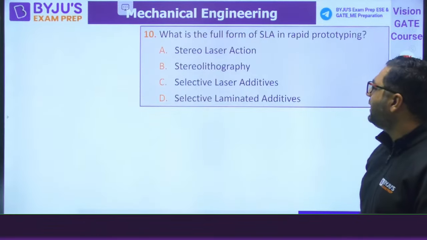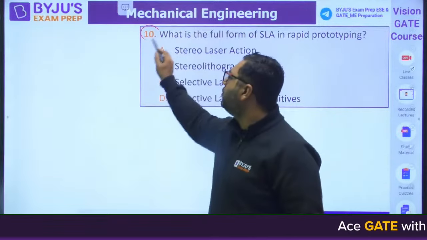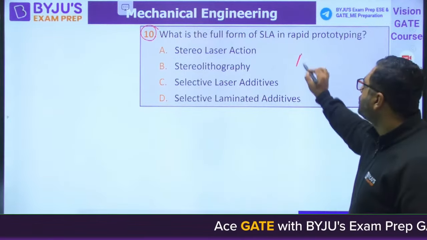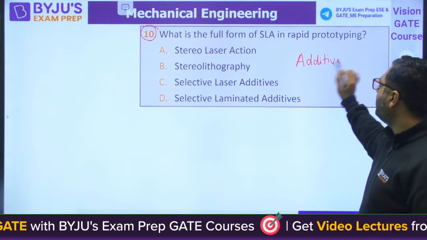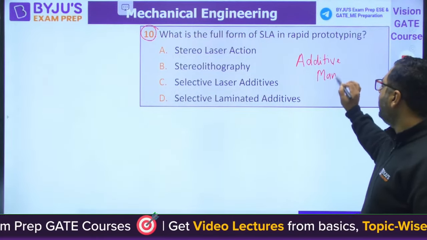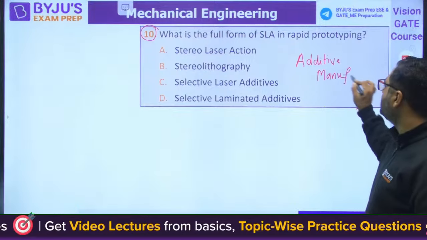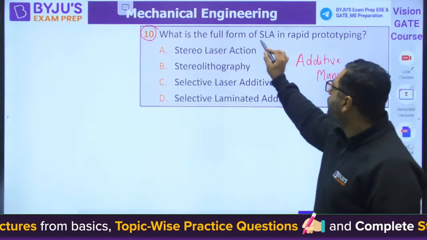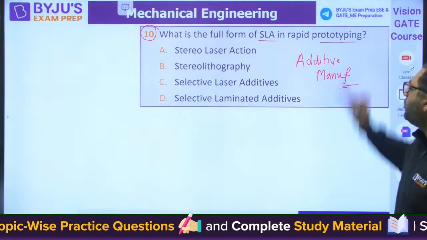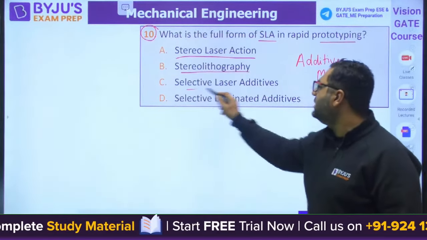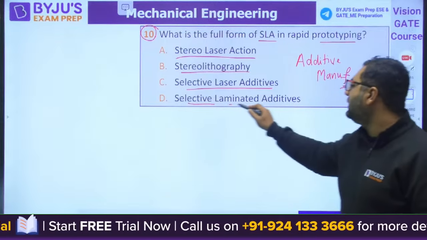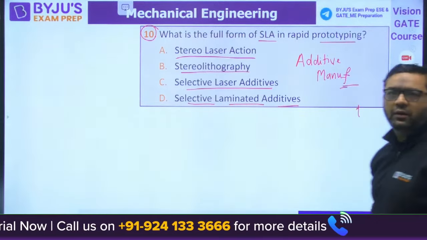Moving to question number 10 guys. You can see this is from additive manufacturing. Okay, when we are talking about additive manufacturing, what is the full form of SLA in rapid prototyping? Is it stereo laser action, stereo lithography, selective laser additive or selective laminated additives?